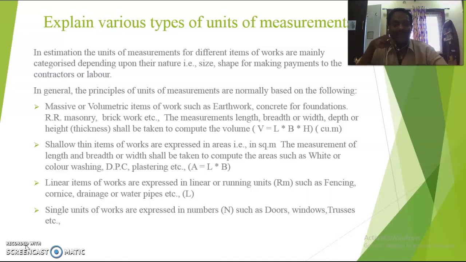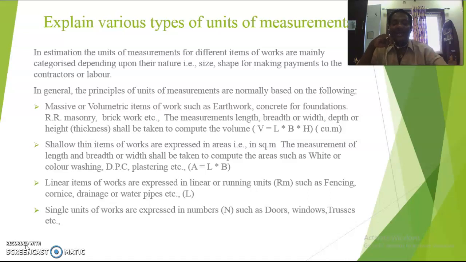Here the thickness is predefined, but length and breadth you have to measure at the site itself. In plastering also, you are measuring the areas only, but here the thickness is predefined, either 12 mm, 20 mm or 15 mm thickness, depending upon the work importance. Here the cross section area you can calculate as length into breadth.